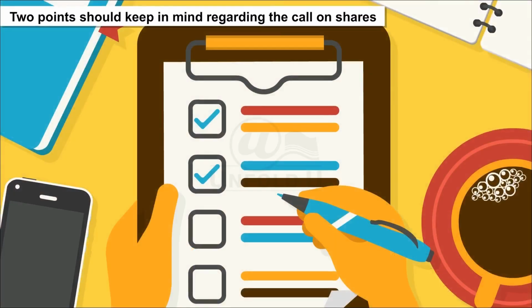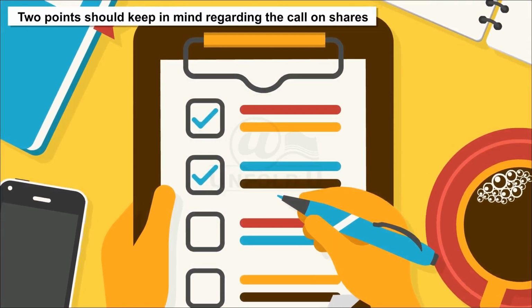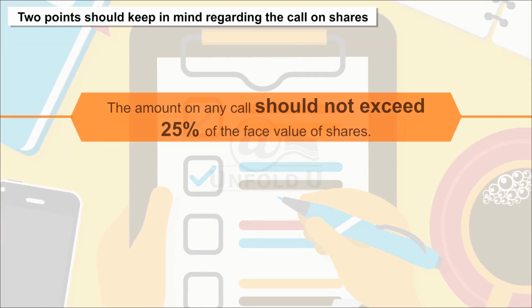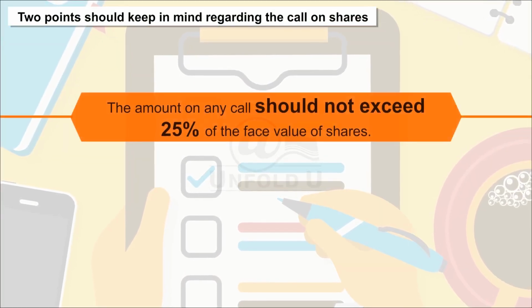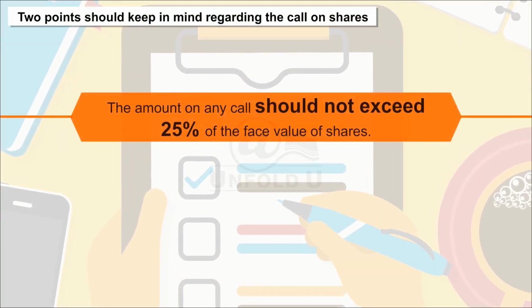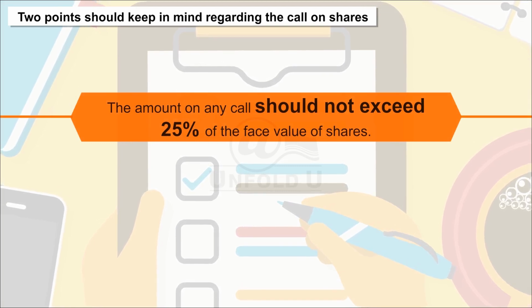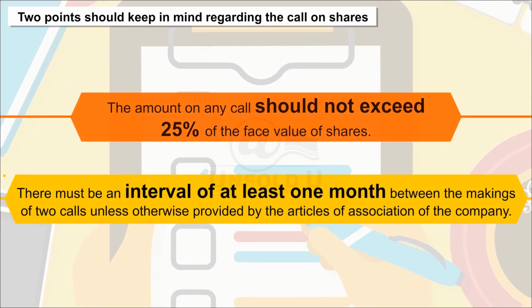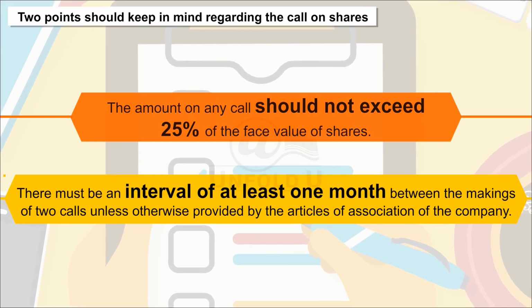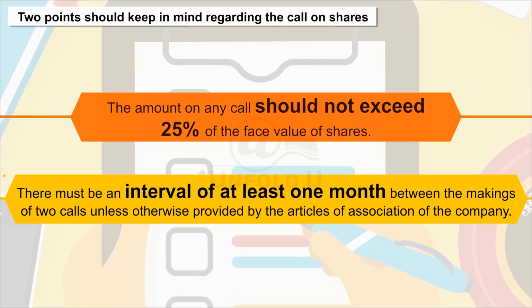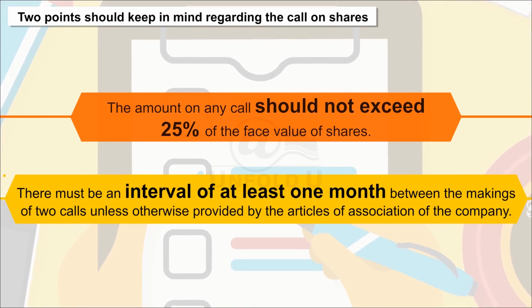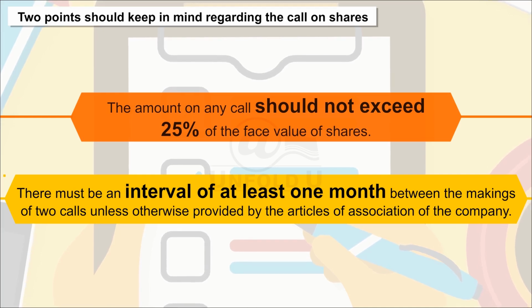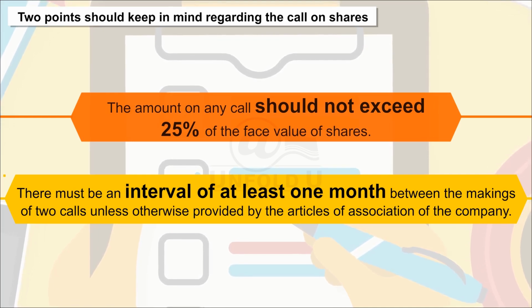Two points should be kept in mind regarding the call on shares. The amount on any call should not exceed 25% of the face value of shares. There must be an interval of at least 1 month between the making of two calls, unless otherwise provided by the Articles of Association of the company.